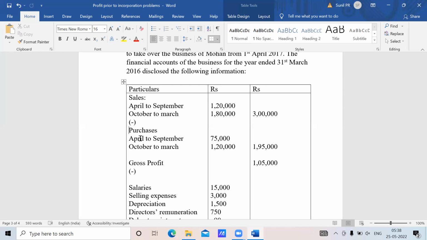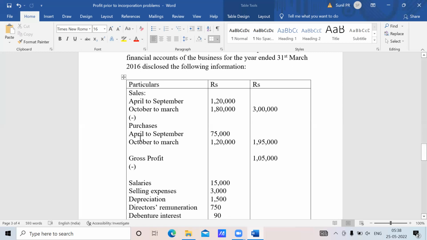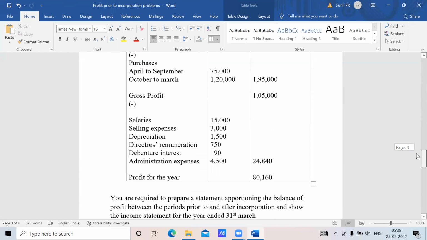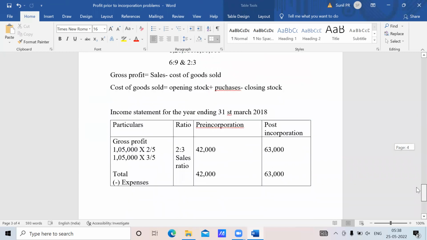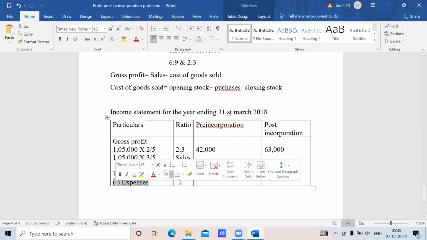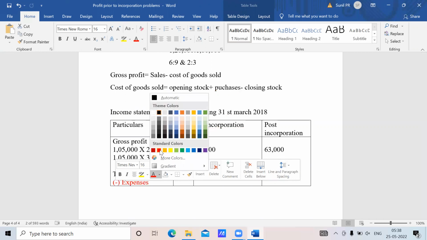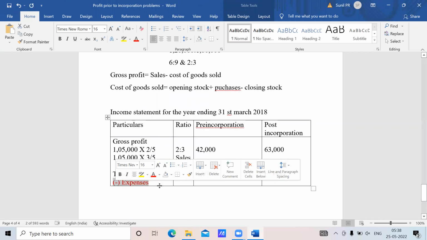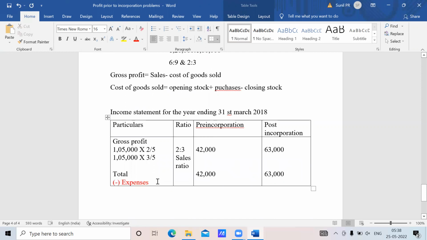So let us take one by one. First one is salaries. I already discussed this. Salaries, which ratio did I tell? Salaries, we are taking through the time ratio. Very good. So I'll write down all the expenses now. I will highlight it in a different color so that it becomes easy to understand. So now I've given it a red heading. This is the expenses. Now, the first expense is what? Salaries.